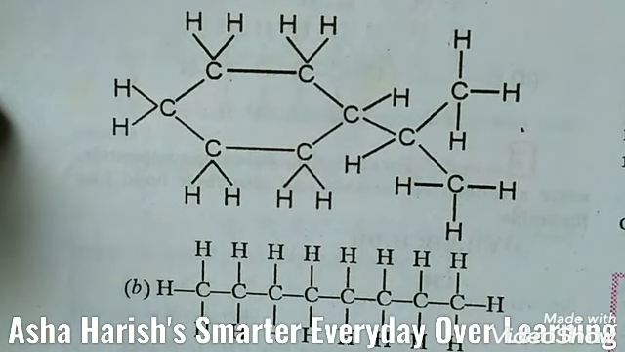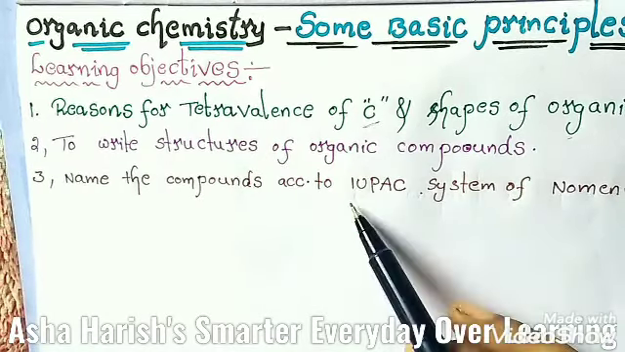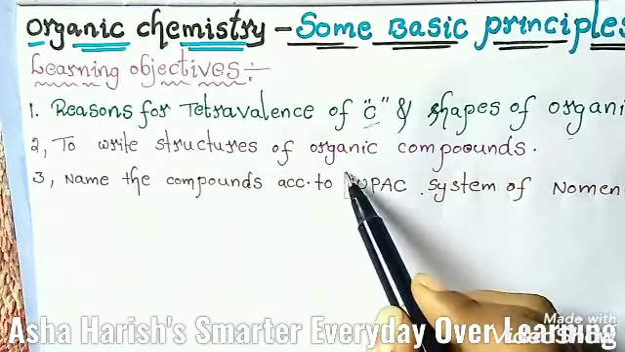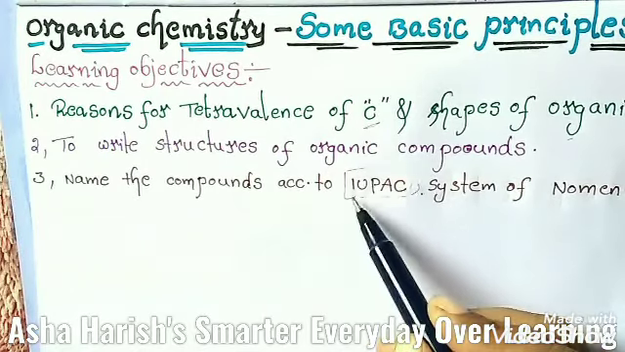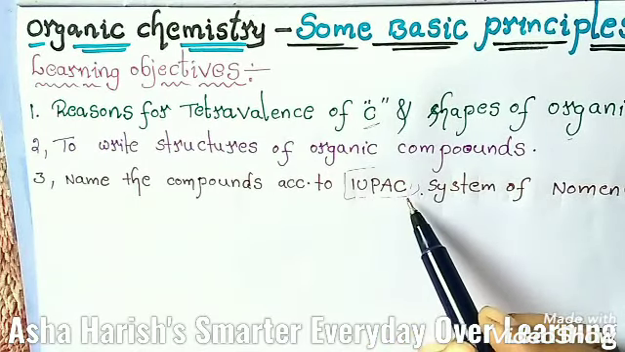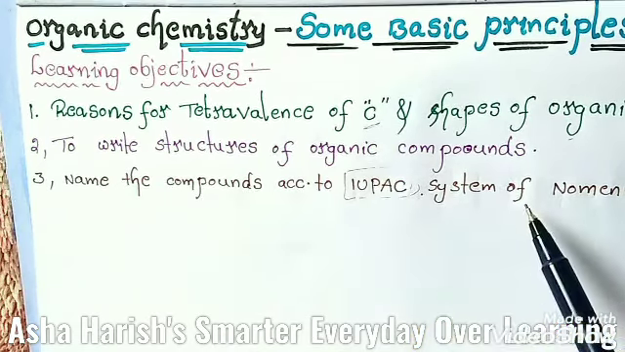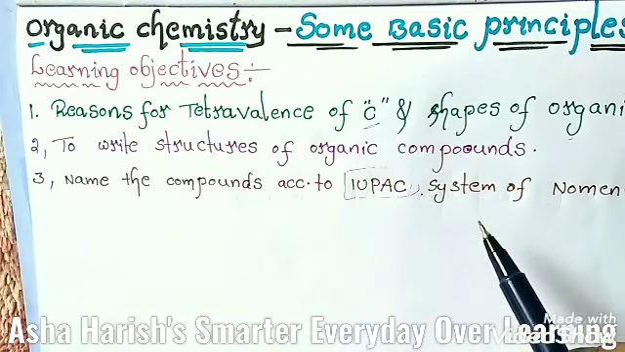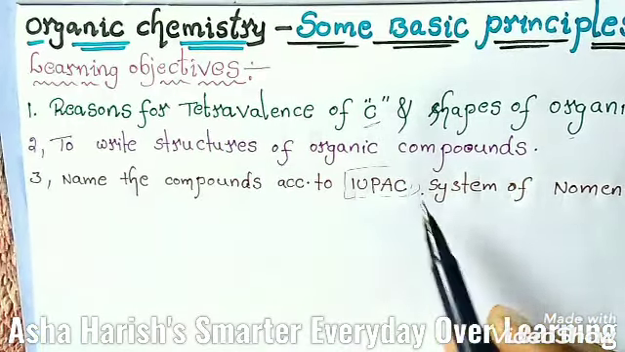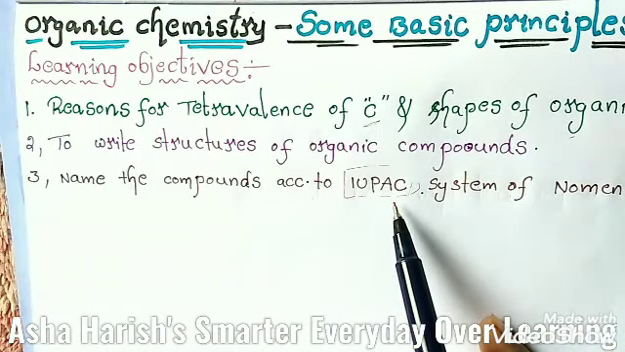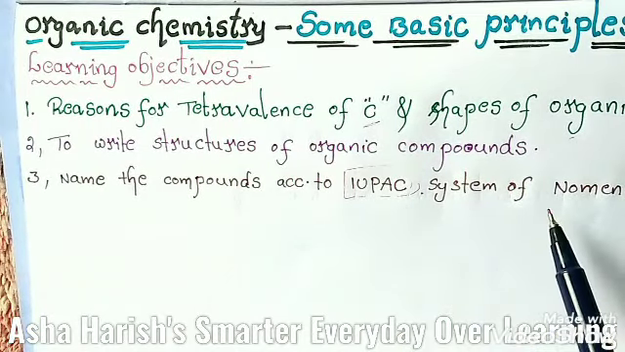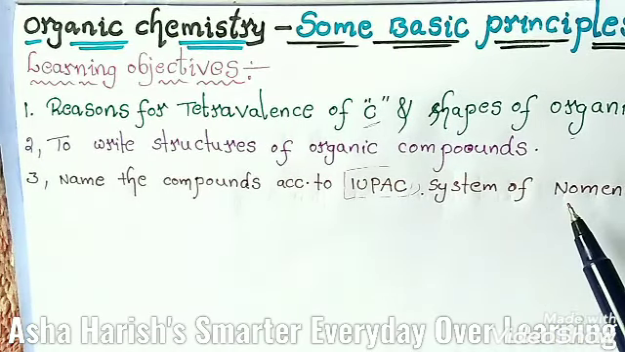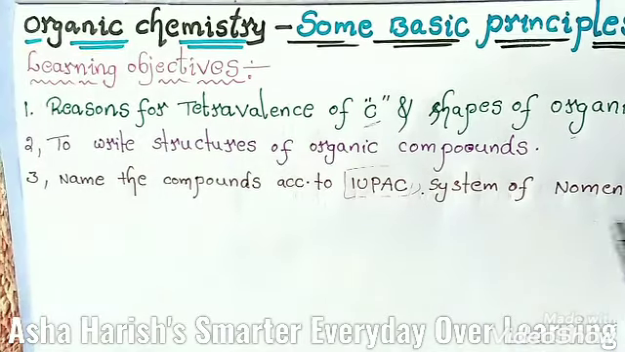And the next one, number 3, is to name the compounds according to the IUPAC system of nomenclature. Here IUPAC stands for International Union of Pure and Applied Chemistry. Based upon this, you can give names for the compounds based upon their structure, and also derive their structures from the given names. You are going to learn this in this chapter.